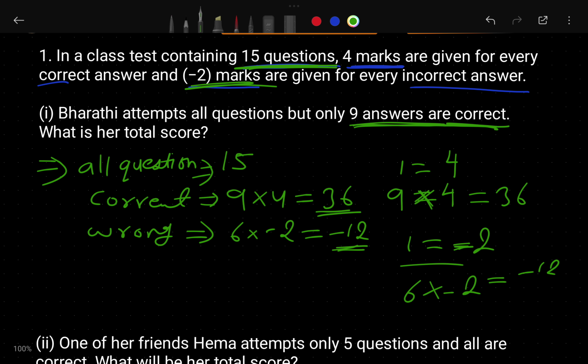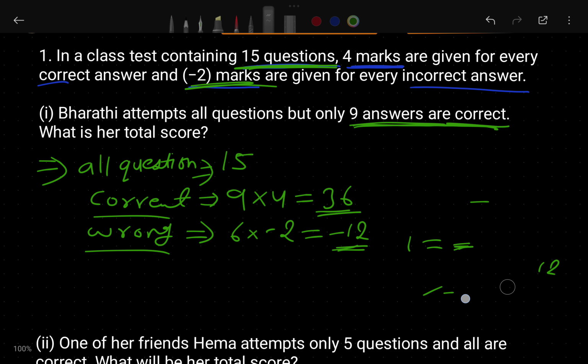But how will we find the total score? When we subtract the wrong from the correct, we will get our total marks. The total number of questions is 15, and she attended all the questions. It means 36 marks she got correct, but she also did some wrong, so 12 marks she lost.